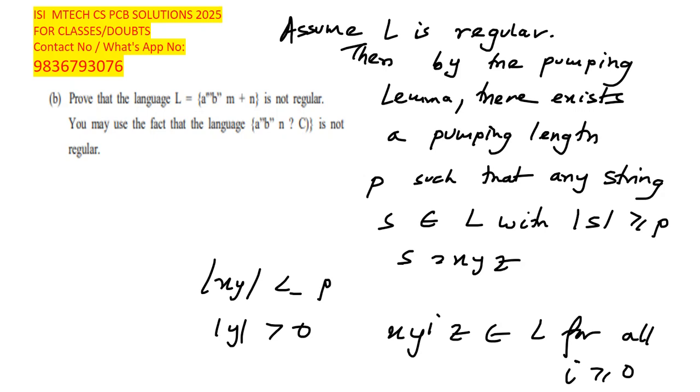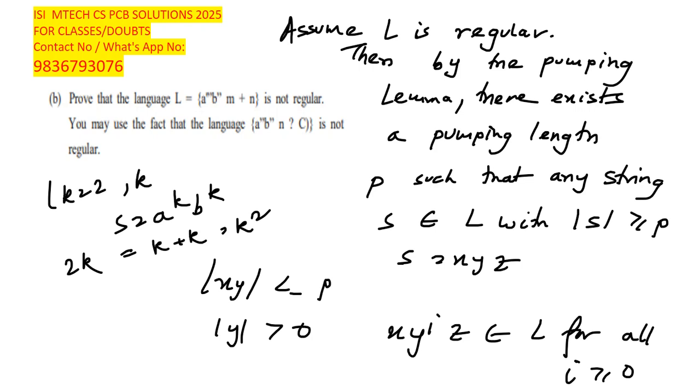Okay, so we have to pick S is equal to a to the power k, b to the power k, such that 2k is equal to k plus k, that is k square. So here k is what? 2, k is what? 4, etc. Like this. So apply pumping to the A block, it leads to a string with more A's than B's. So the sum is not a perfect square, so there is a contradiction. So L is not regular. So finally the language is not regular. This is the final answer.